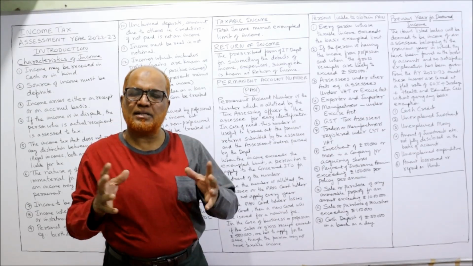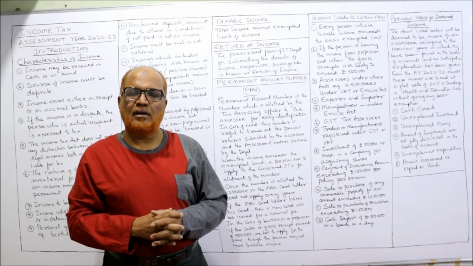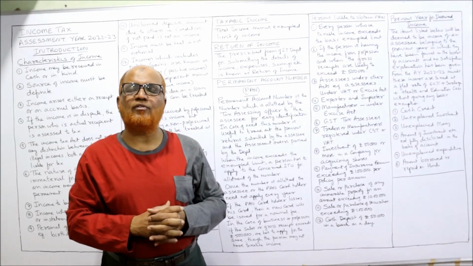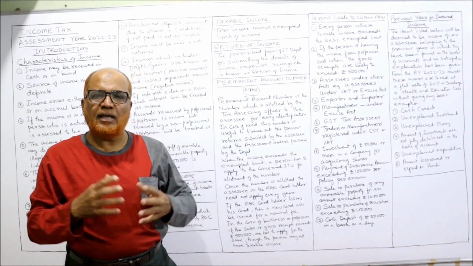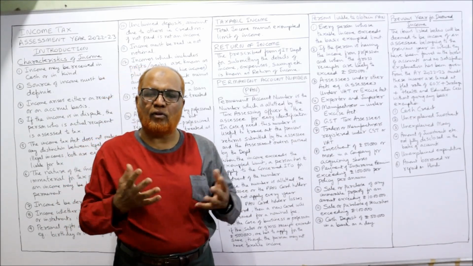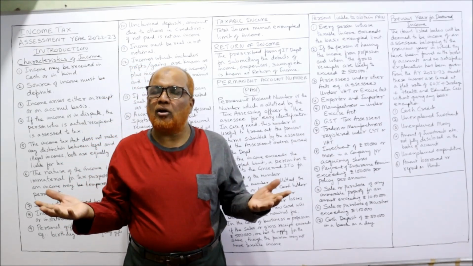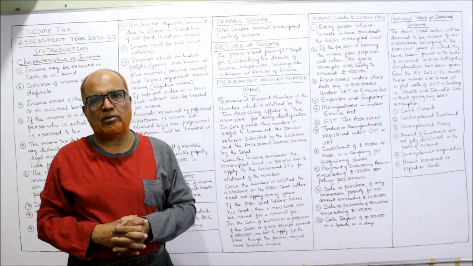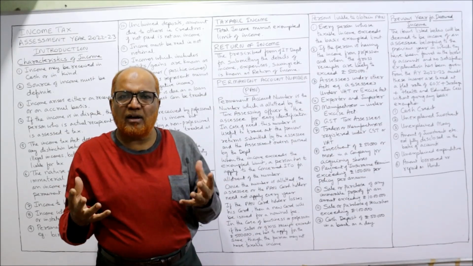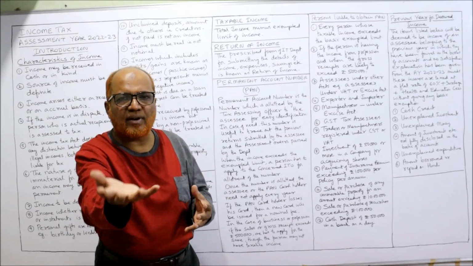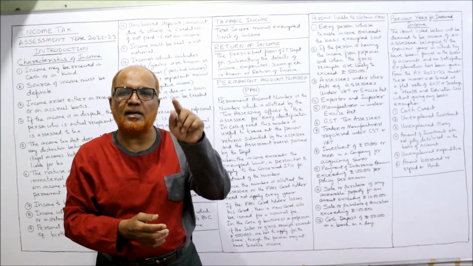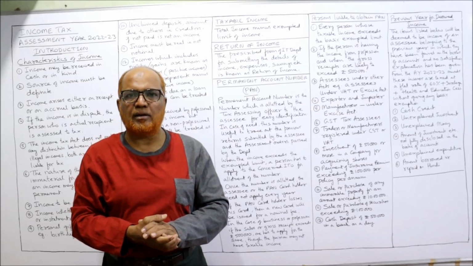Example, Mr. X is having a business. Now in a raid, the Income Tax Department sees that there is a credit of rupees 5 lakh in the books of account. The Income Tax Act will ask Mr. X, from where did you get this 5 lakh rupees? We want the explanation. But X is not able to give a satisfactory explanation. Then the Income Tax Act says this 5 lakh rupees is your income. So whenever income is found in the books of account, but no satisfactory explanation is given by the assessee, it's a deemed income. It is just like income.